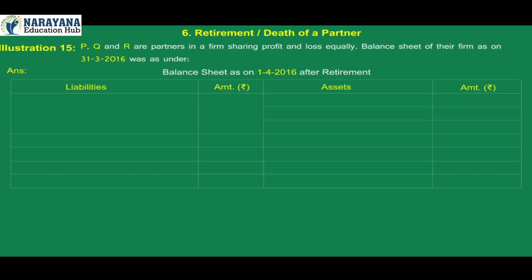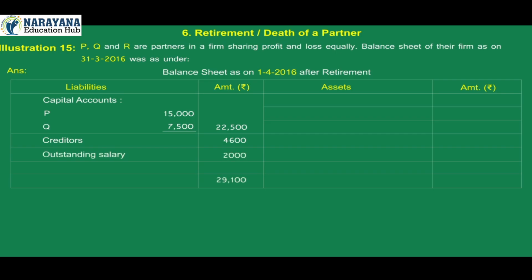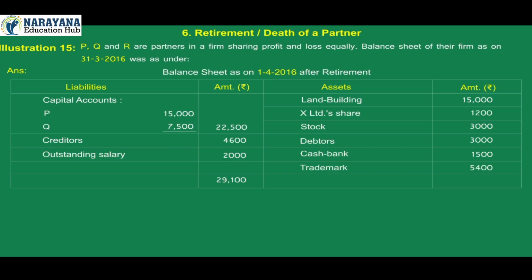Liabilities amount, assets amount. On liability side, capital accounts P 15,000, Q 7,500, total 22,500. Creditors 4,600, outstanding salary 2,000, total of liabilities 29,100. On asset side, land building 15,000, X Limited's share 1,200, stock 3,000, debtors 3,000, cash bank 1,500, trademark 5,400, total of assets 29,100. Explanation. 1.